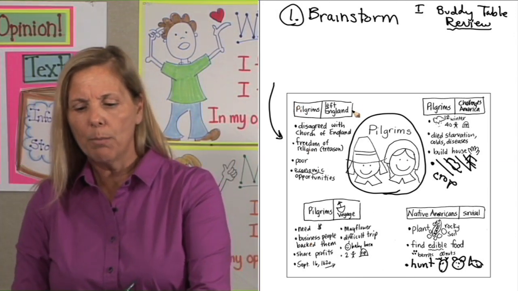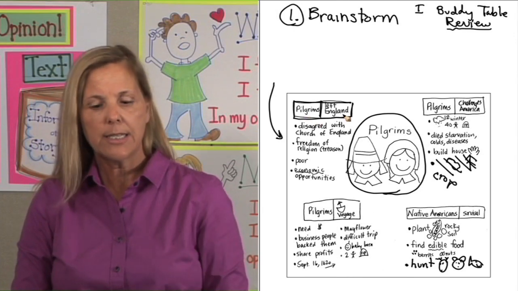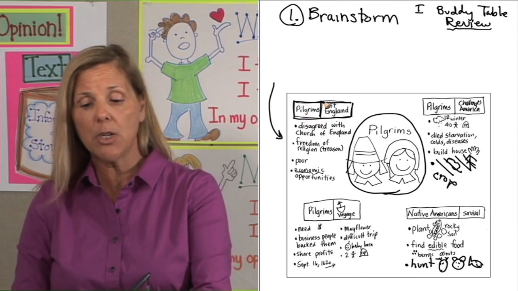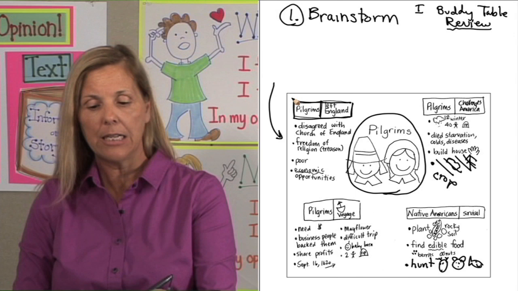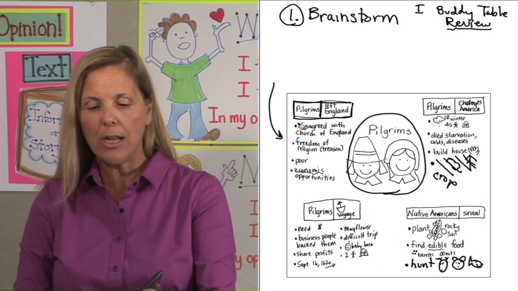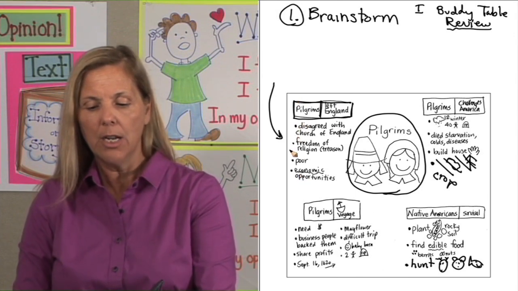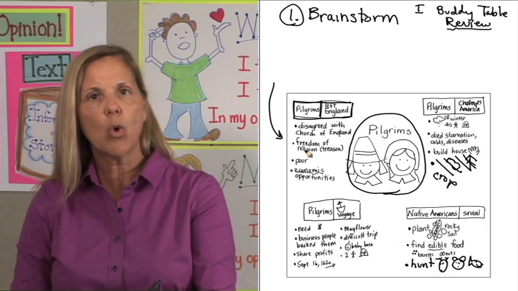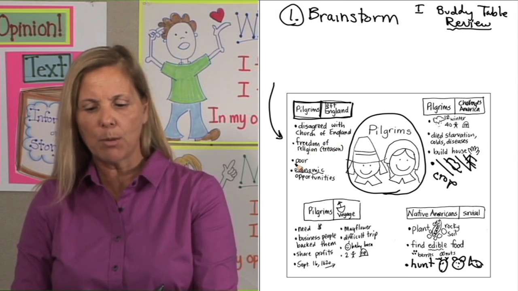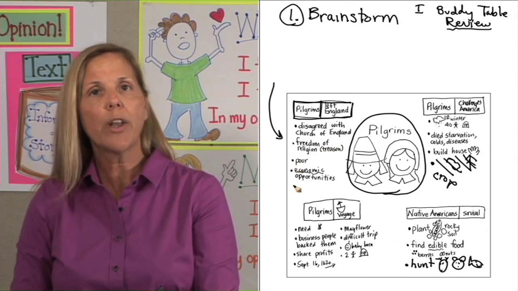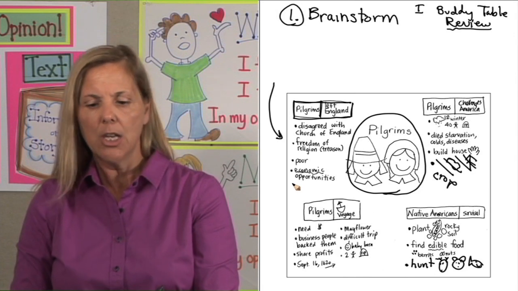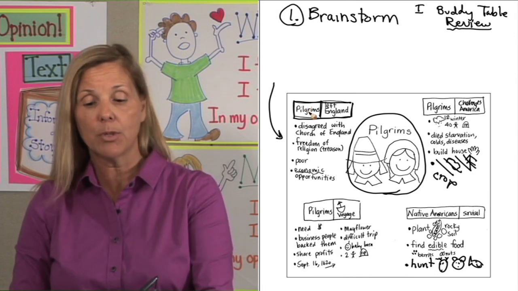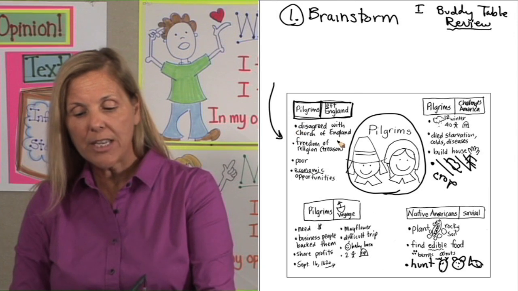So we drew 2 boxes, and the first box is going to be our subject and the second box is our big idea. Who or what is this information about? Where they disagreed with the Church of England, the freedom of religion. They didn't want to commit treason. They wanted freedom from a religion. They were poor. They wanted new economic opportunities. Who or what is this about? The Pilgrims.